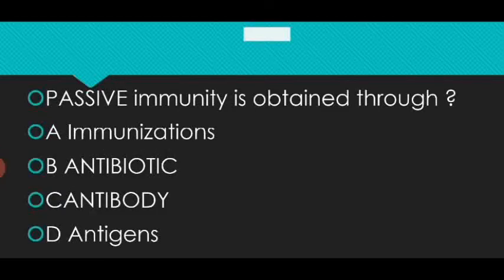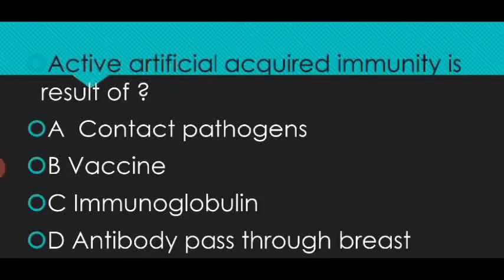The next question: passive immunity is obtained through? Here our right answer is antibody. Passive immunity is obtained through antibody or antisera. The next question: active artificial acquired immunity is the result of? Our right answer is vaccine.